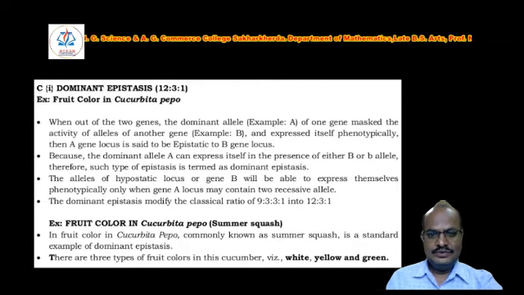When, out of two genes, the dominant allele, capital A, of one gene masks the activity of the alleles of another gene, capital B, and expresses itself phenotypically, then the A gene locus is said to be epistatic to the B gene locus, because dominant A can express itself in the presence of either capital B or small b alleles. Therefore, such type of epistasis is termed dominant epistasis.